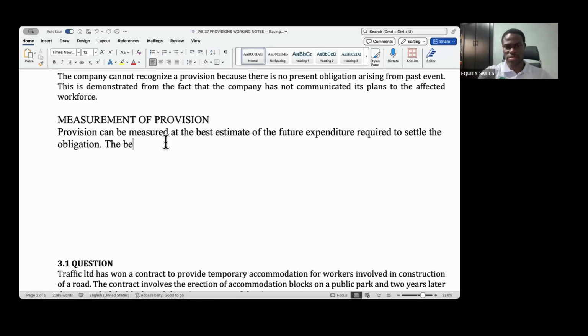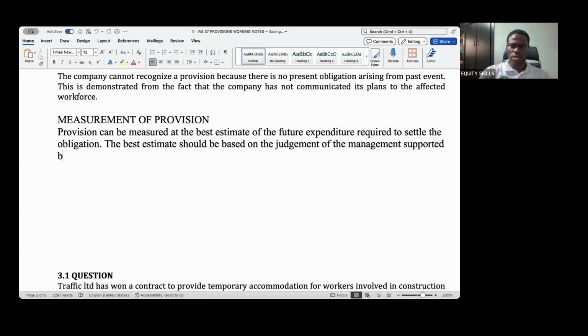It says the best estimate should be based on the judgments of the management supported by past experience of similar transactions.